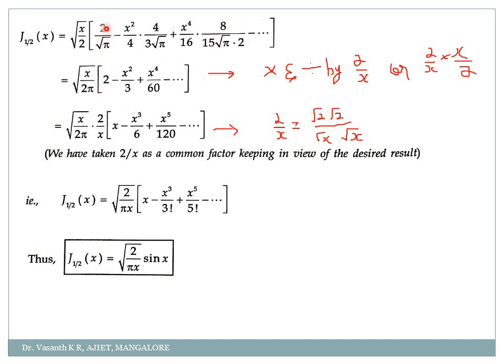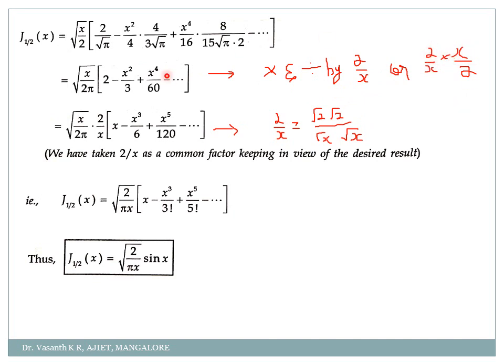root x, or x, can't I write it as root x into root x? So after this step here, what I am doing is, I am writing this 2 by x as root 2 into root 2.